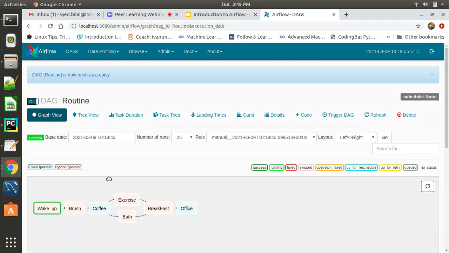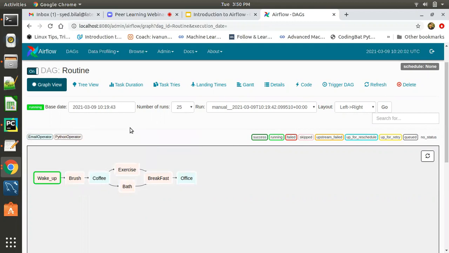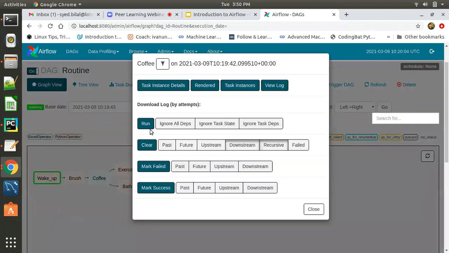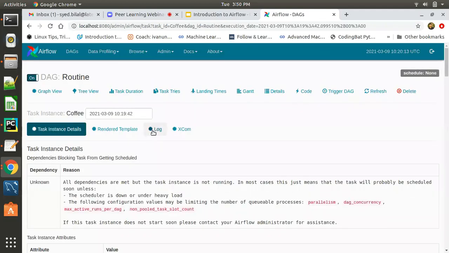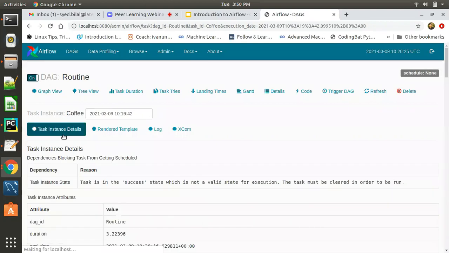I'll also add one more thing. While it's running, if any of the tasks fails, we can modify the changes and debug what exactly happened in the function. We will be able to see the log here, see what happened, resolve the issue, and then restart the DAG from the failed task itself.